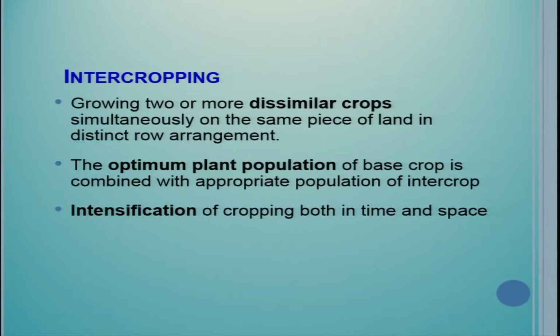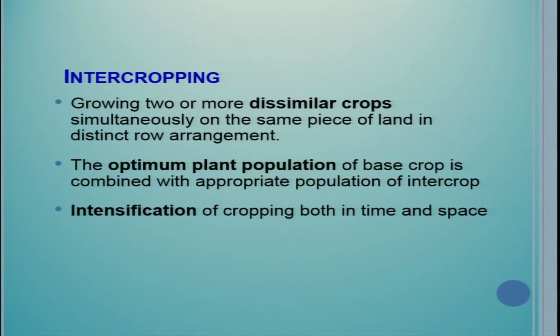Now the other type of multiple cropping is intercropping. So growing two or more dissimilar, remember it is dissimilar, crops simultaneously on the same piece of land in distinct row arrangement, that is your intercropping. The optimum plant population of base crop is combined with appropriate population of intercrop.